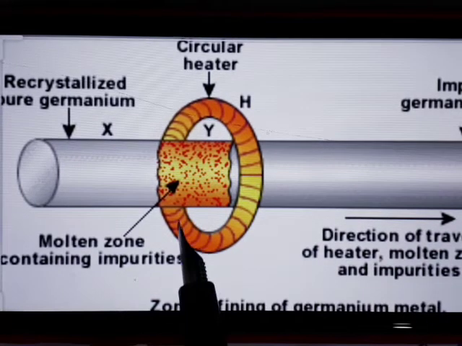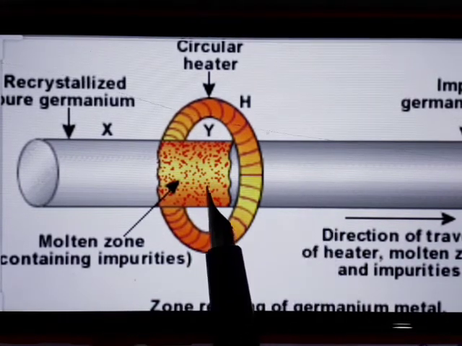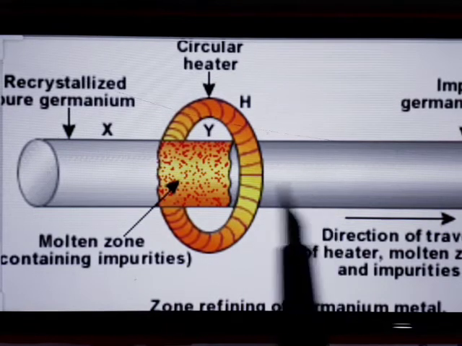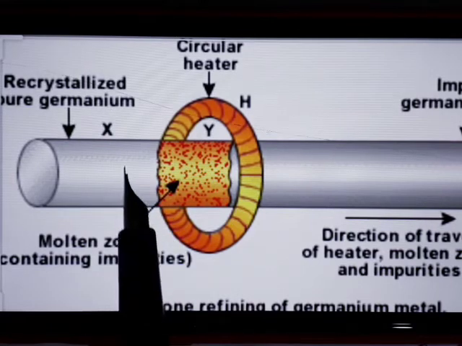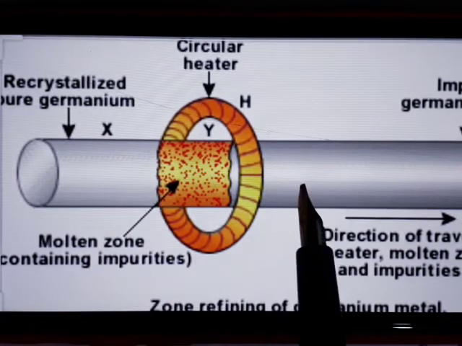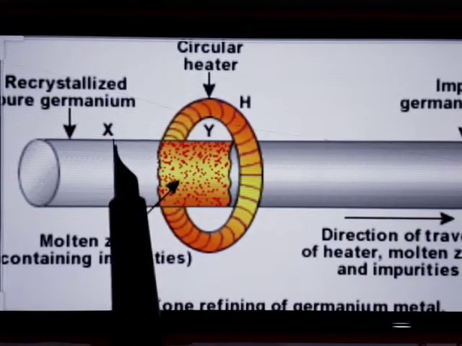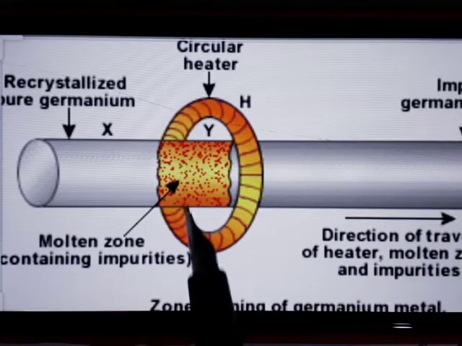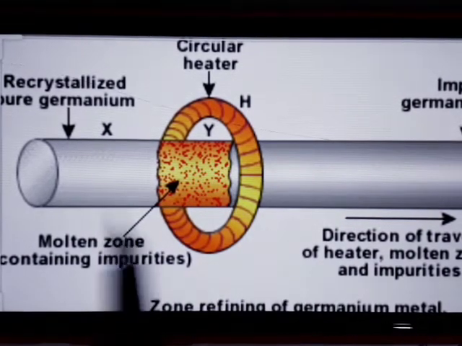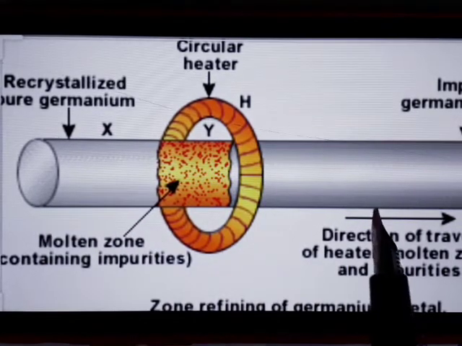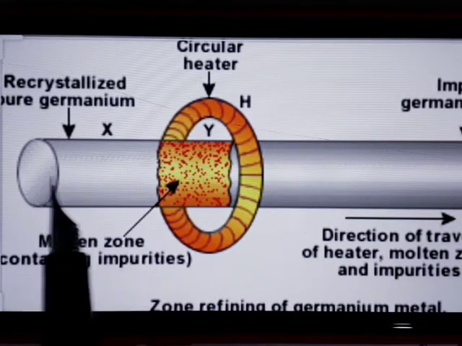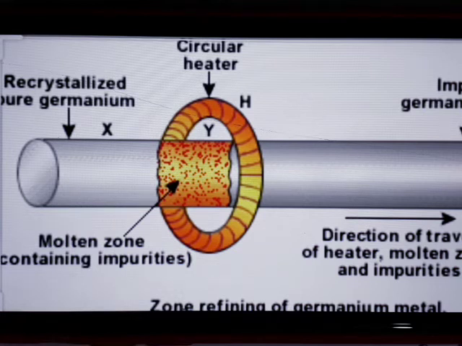zone. So if it moves here, then what will happen, this impurity will also move along with this heater in the molten state, whereas your pure form of metal will crystallize at this end. So this method is repeated again and again until the purest form of metal is obtained.